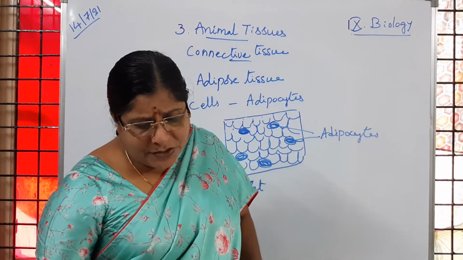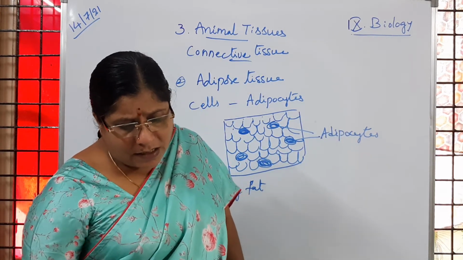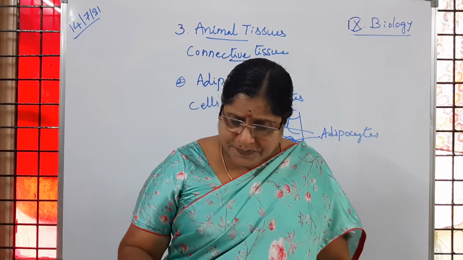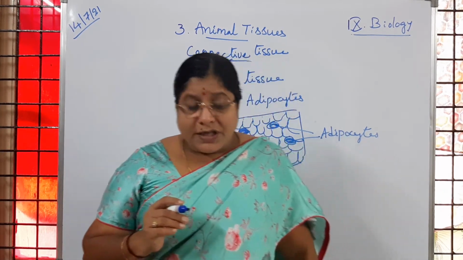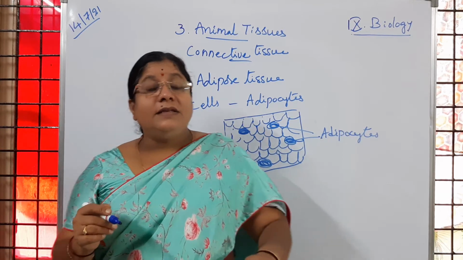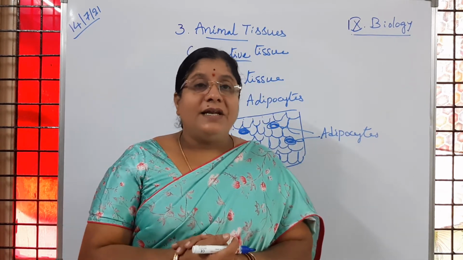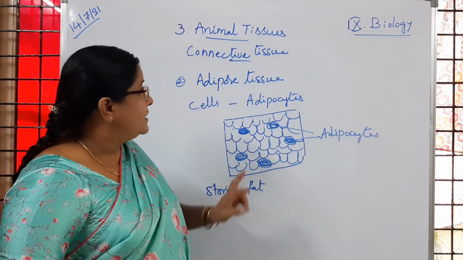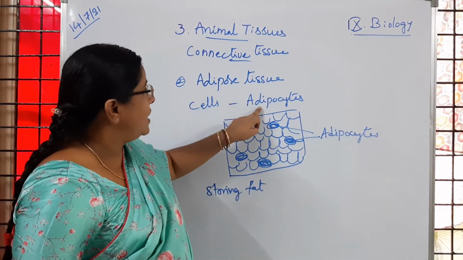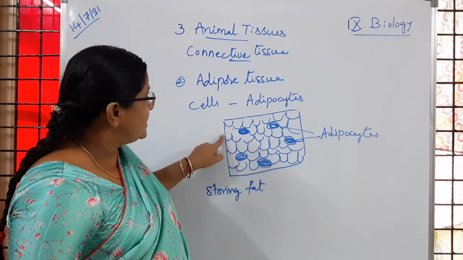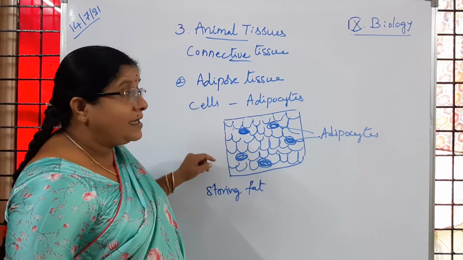Then coming to the next point, this tissue is helping in protecting ourselves from adverse conditions of the environment. Is it clear to children? The cells of adipose tissue are called adipocytes, and below the skin layers the fat is stored.